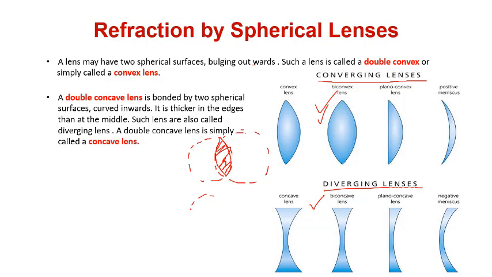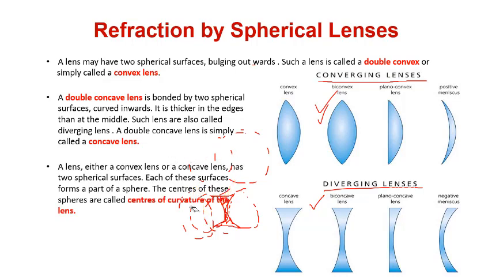Similarly, if I take these two spherical parts and join them, I will get a concave lens. The diagram is not that good, but I hope the concept is clear.